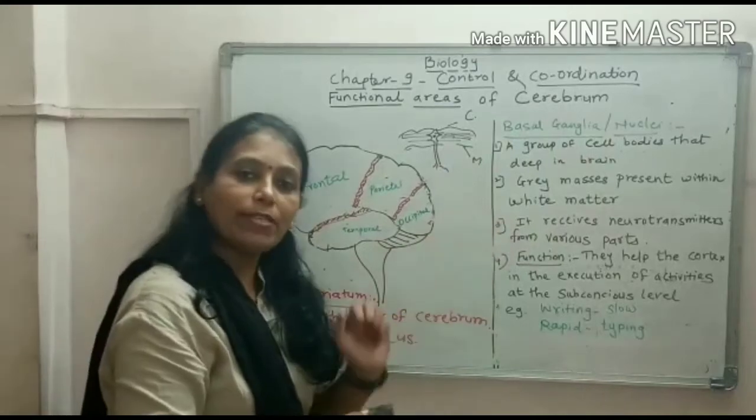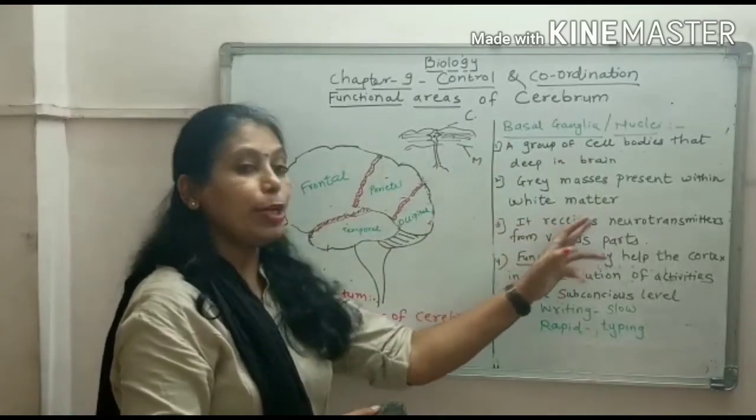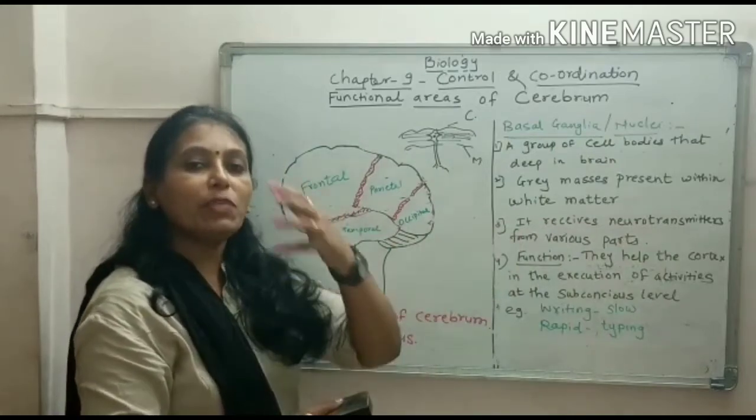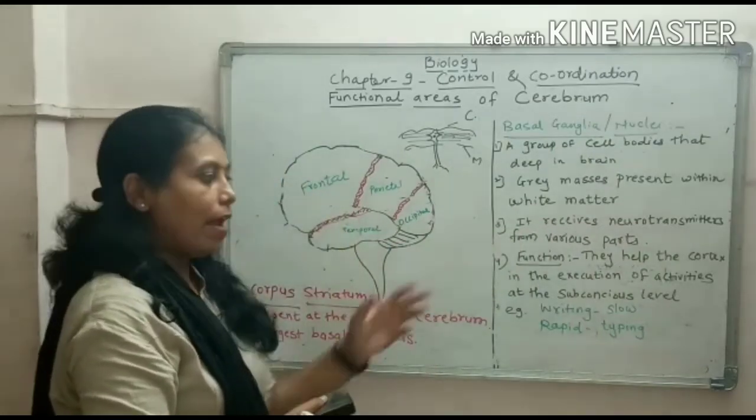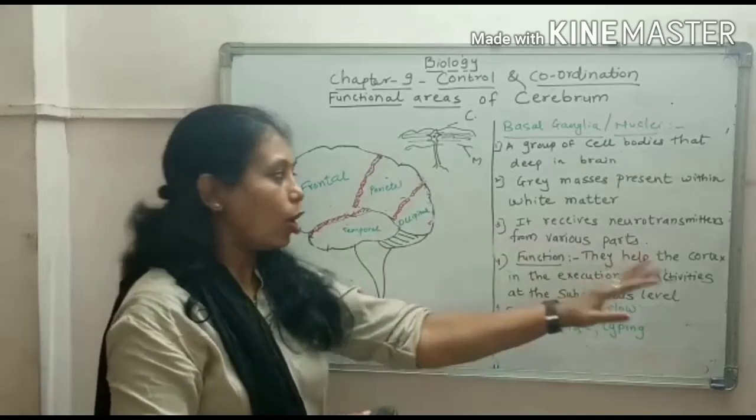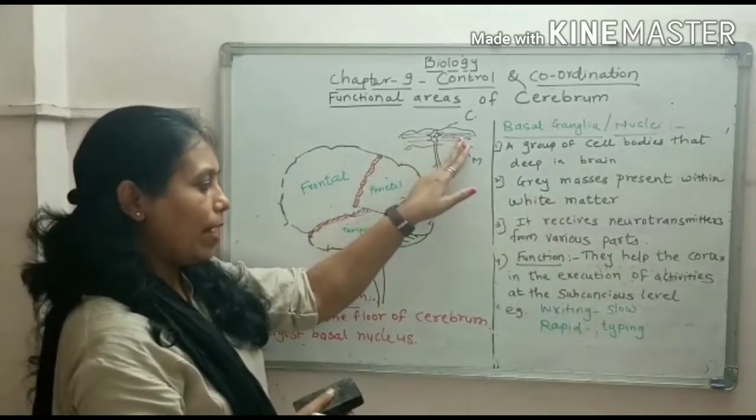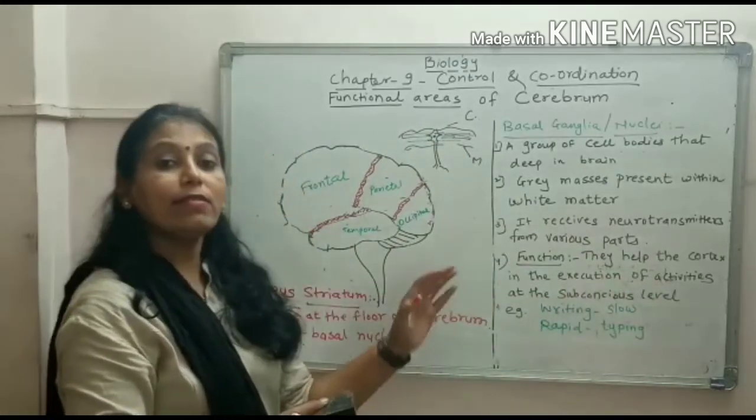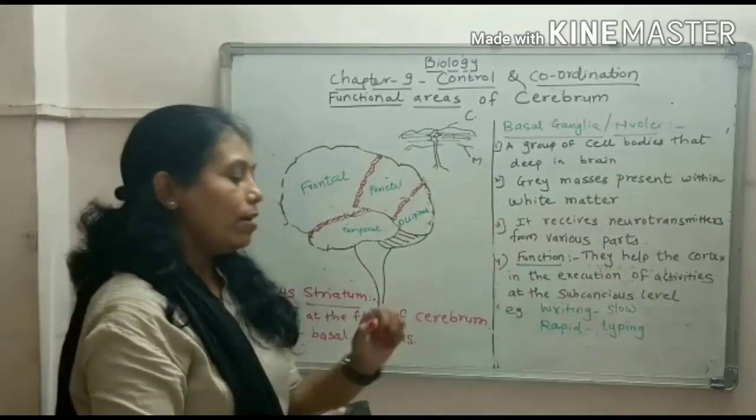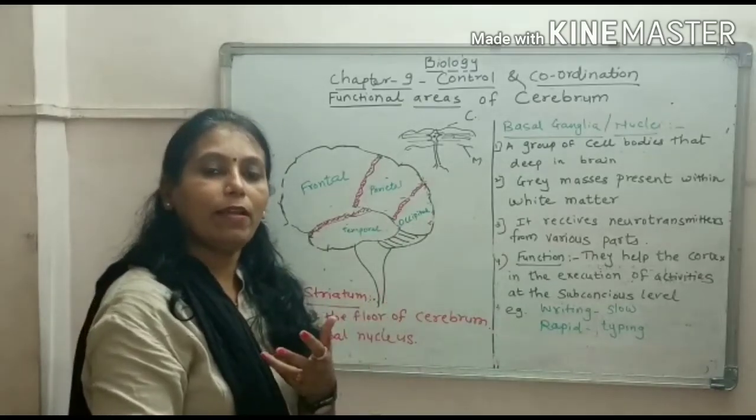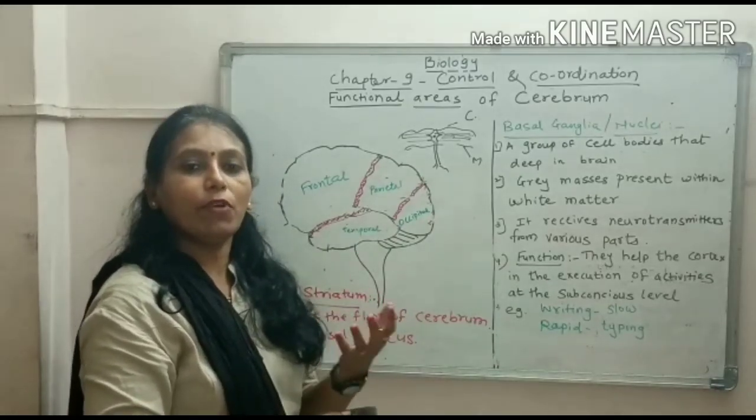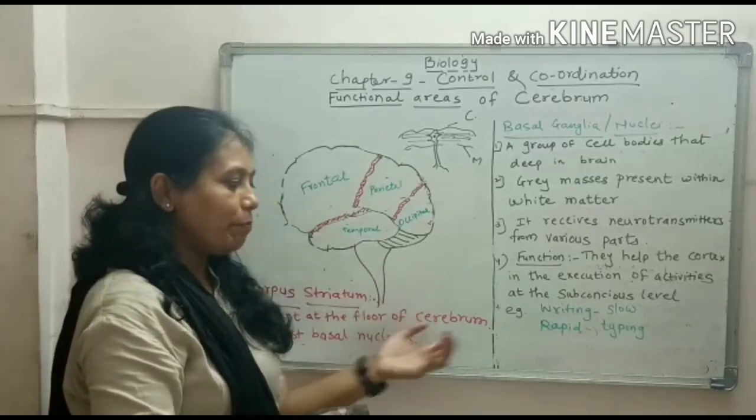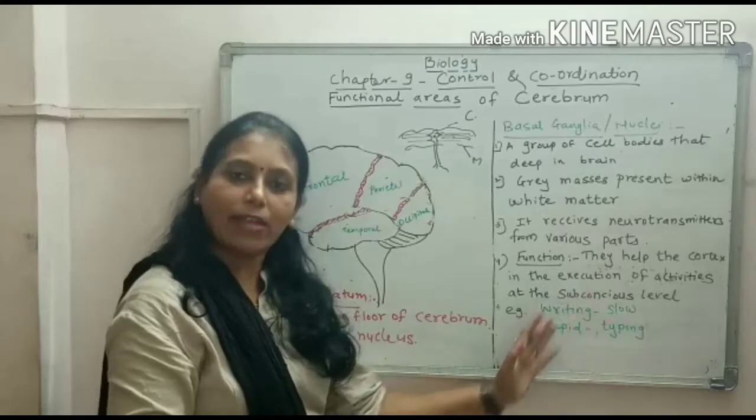What is the function of basal ganglia? It receives the neurotransmitters, the messages, from various parts of the body. And its function is to help the cortex, the outer part, in the execution of activities at the subconscious level. Now what do you mean by subconscious level? Many times we are doing two works at one time. For example, writing slowly.